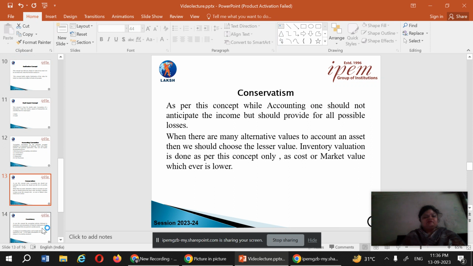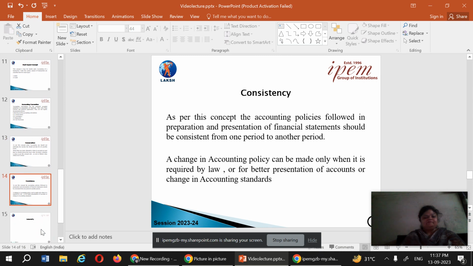The first convention is the convention of conservatism. As per this concept, accounting should anticipate or make the entries for all the possible losses, not for the income. That is why we always enter into the business various provisions for taxation, provisions for depreciation, and also, while doing the inventory valuation, we take the cost value or the market value, whichever is lower, because we anticipate loss but we do not anticipate the profit.